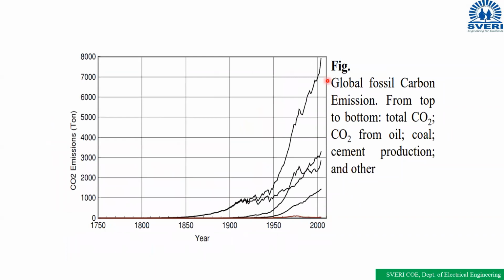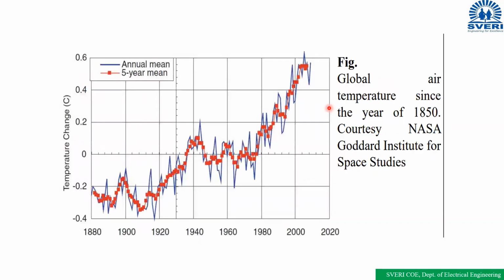Next one, carbon dioxide, CO2. Okay, 1950 like this. CO2 emissions, 2000 like this. If you increase the IC engine vehicles, the carbon dioxide increases and so on. So it will damage the environment and increase pollution. Due to the increase of carbon dioxide in the atmosphere, the pollution is also going to increase. So for this reason also we have to encourage the electric vehicles.